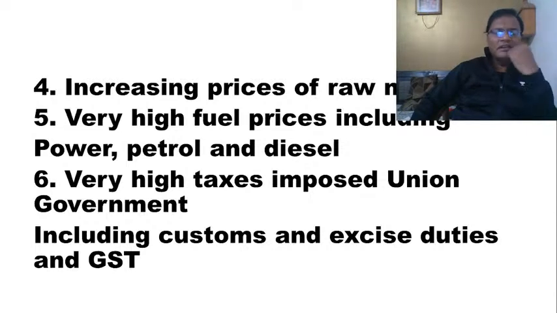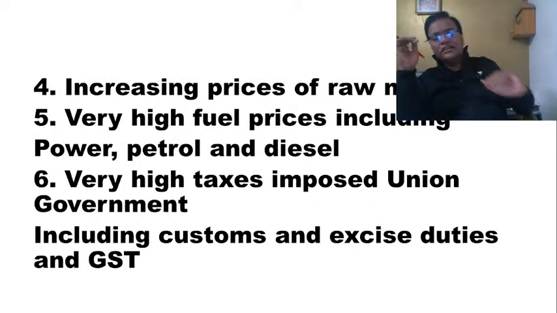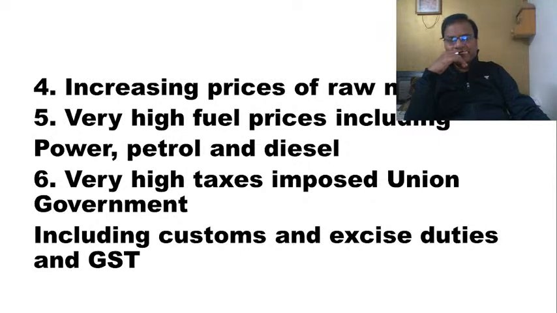For example, in the last 1 year or so, petroleum prices had gone up by more than 30 to 35 rupees. If you look at central and state charges combined together, they had gone up by even 35 to 40 rupees. And what is the amount of reduction that the government brought in? Only 5 rupees. You are increasing the prices by 35 to 40 rupees, and reducing them by only 5 rupees, just to wipe out the tears of the people.